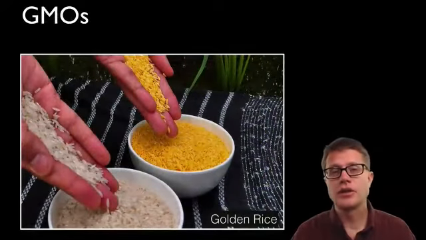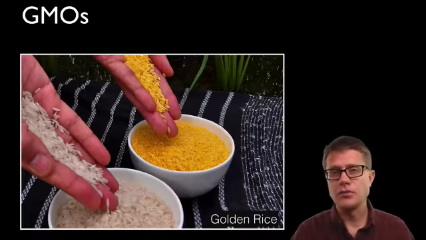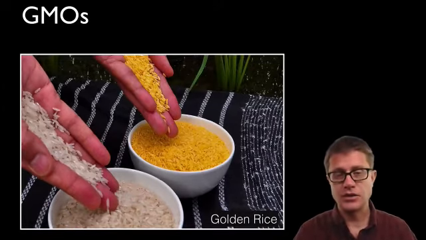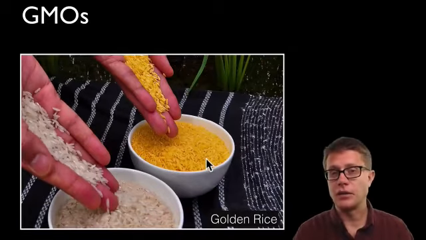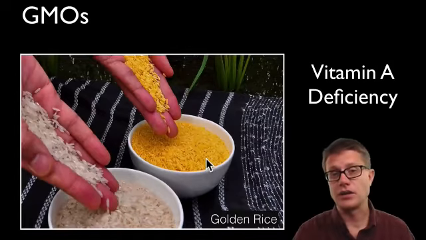A growing characteristic of industrial agriculture is the use of genetically modified organisms. Now, we've always been breeding plants, but recently we're taking genes from one organism and inserting them in another. An example could be golden rice. And so you're inserting genes into rice so they produce vitamin A. Why is this a big deal? Over 500,000 children under the age of 5 die each year due to vitamin deficiency. So we could insert those genes, they can eat the rice, and that's not going to be a problem.